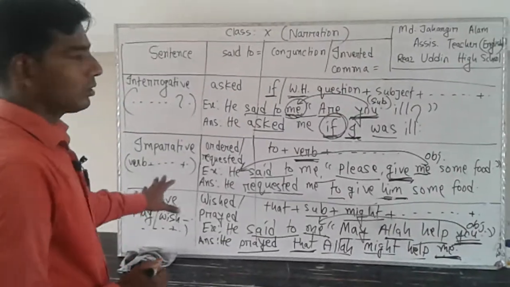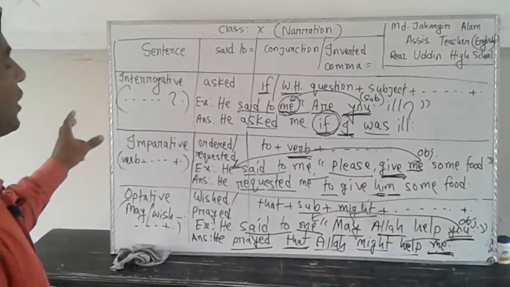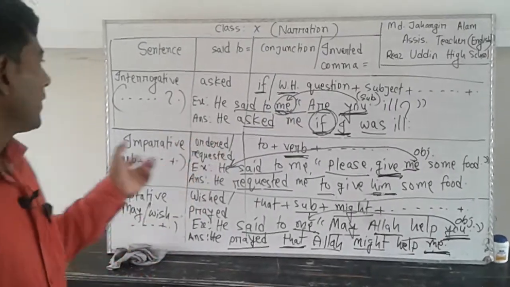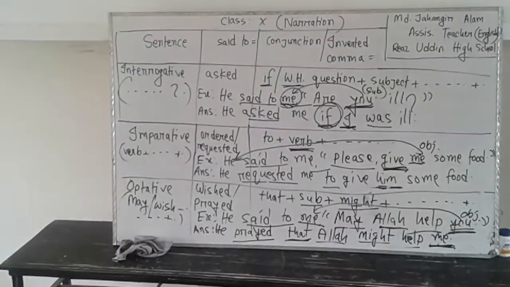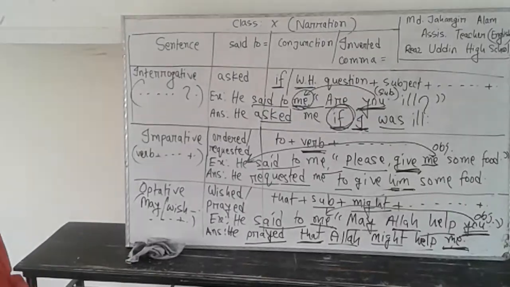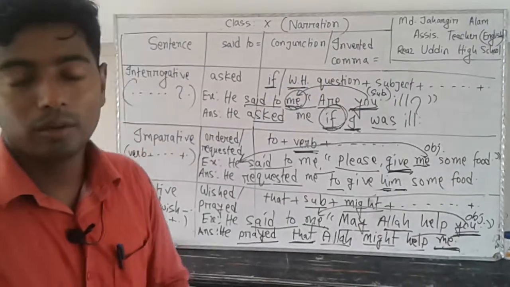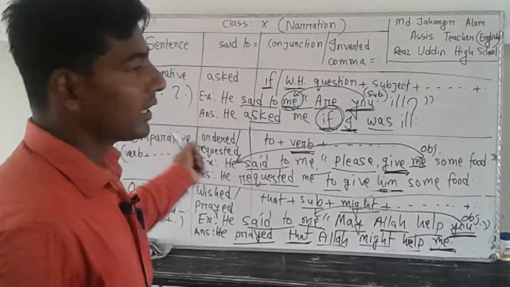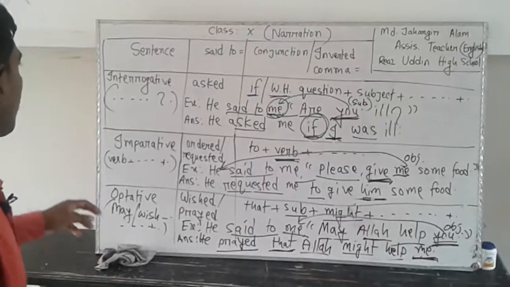Here is a note for narration: passage narration will be used for your examination. Passage narration is also not very difficult. When you are able to transfer this sentence from direct to indirect, then I think you will easily change it in passage narration.